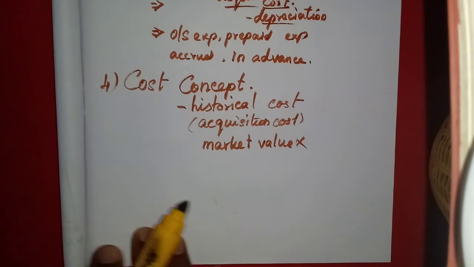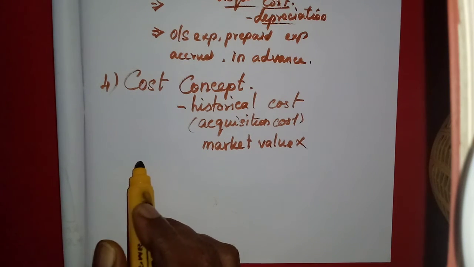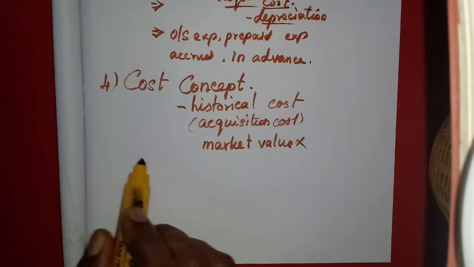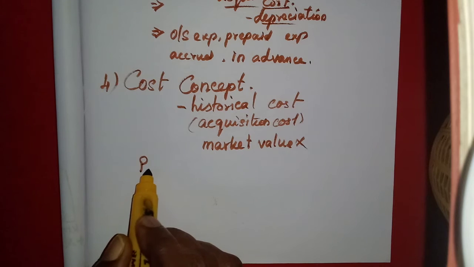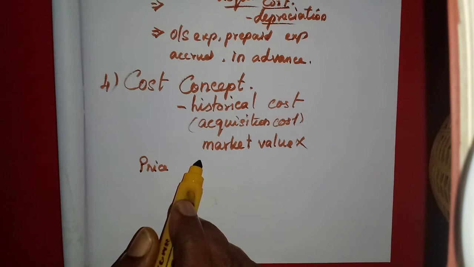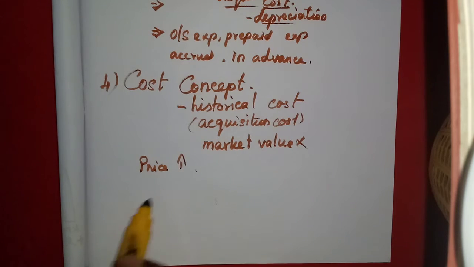So here some drawbacks are there because we enter only in the historical cost. Price inflation: the price of a particular machinery will keep on increasing.